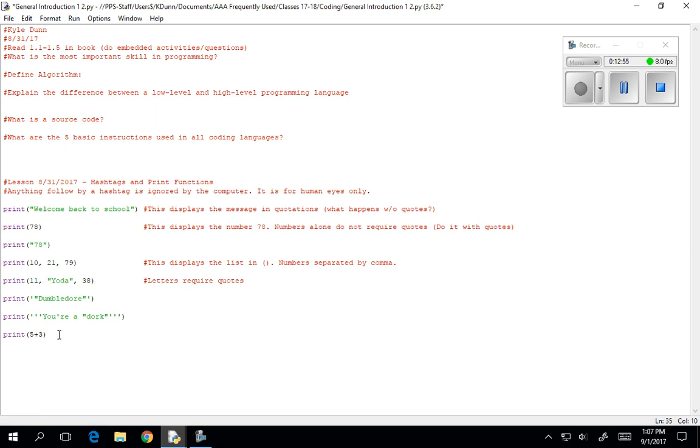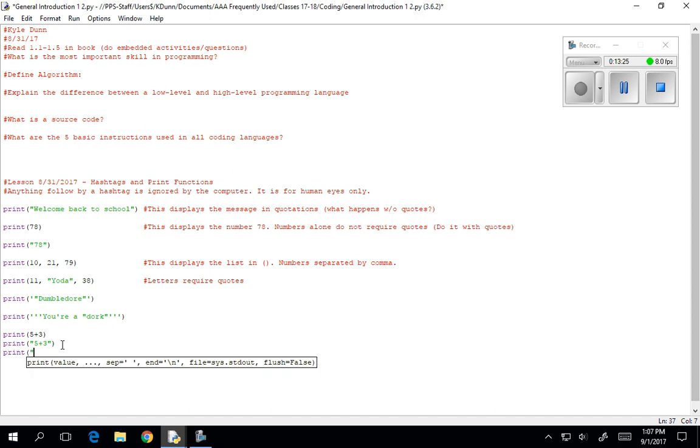Plus is going to be addition, guys. The minus sign subtraction. The forward slash is going to be your division, and the star is going to be your times, okay? Multiplication with a star. So you can play around with the math in here. You don't have to do what I do right here, okay? I could also say print something like 5 plus 3 with quotes around it, turn it to a string, okay? Or I could do something and actually make something that looks like it solves a problem. I could say print quotations 5 plus 3 in quotations, all right, comma, and then type in 5 plus 3